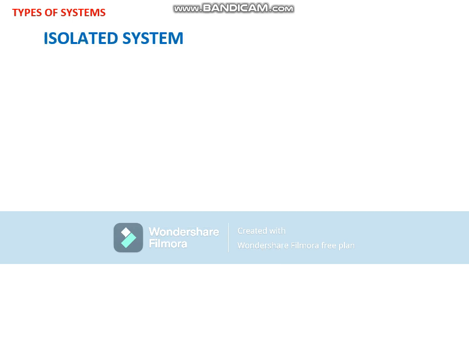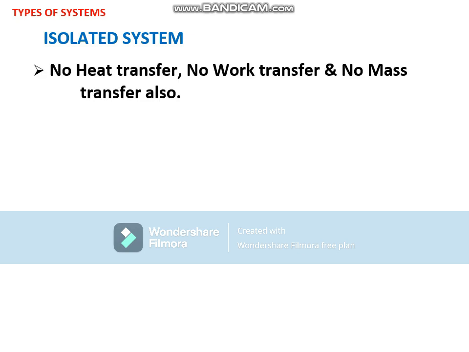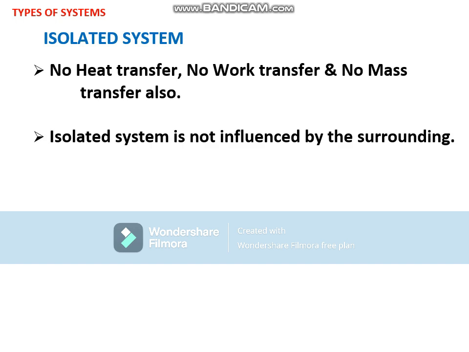Then the third type of system is the isolated system. In the case of an isolated system, there is no heat transfer, there is no work transfer, there is no mass transfer. It is called an isolated system. So an isolated system is not influenced by the surroundings. Examples are the thermoflask and the entire universe.